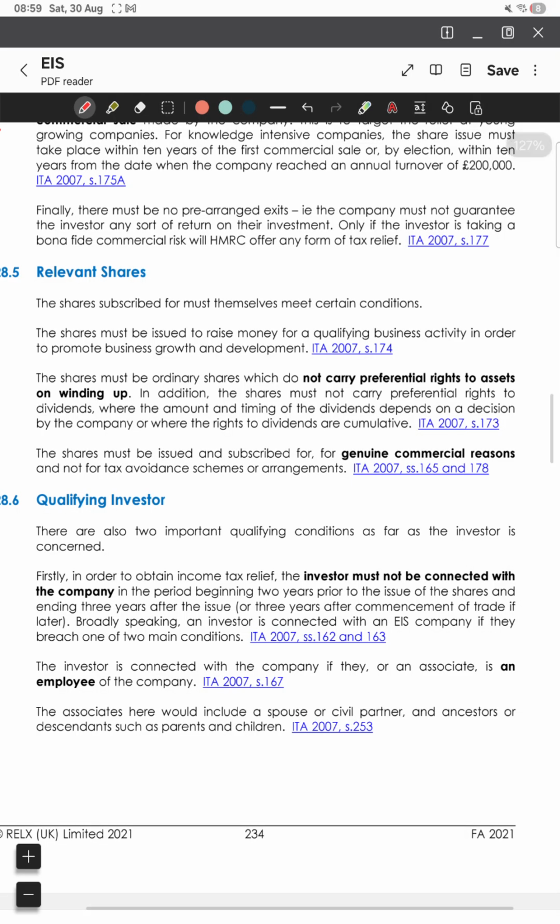Hey everyone, welcome back to the series on the EIS scheme that we have been studying. The next topic which we will study is what are the relevant shares.